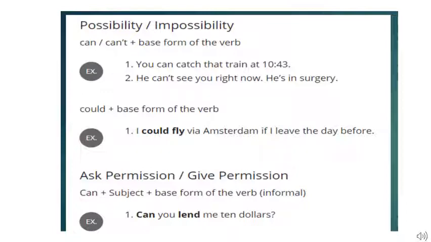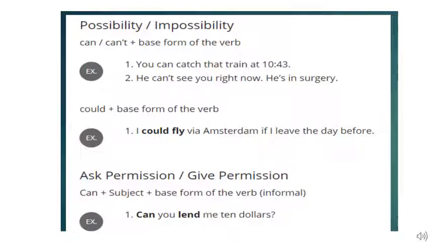But here it is talking about possibility. What do you mean by possibility children? The likelihood of an occurrence, isn't it? So let us now try to understand this modal based on this meaning, possibility or impossibility.